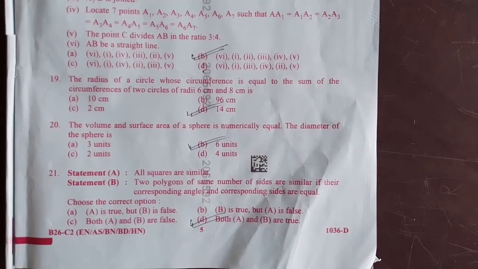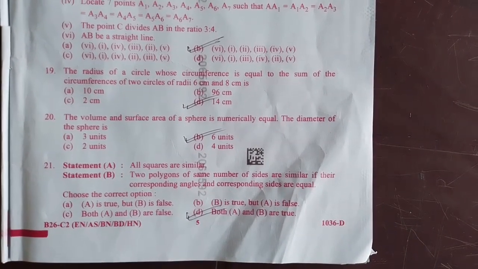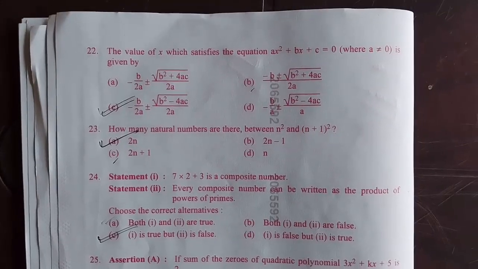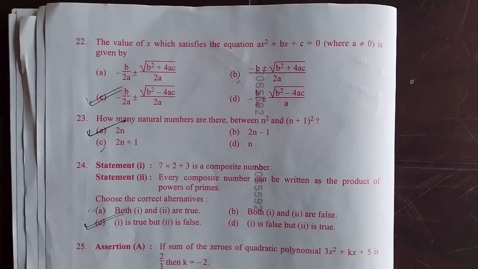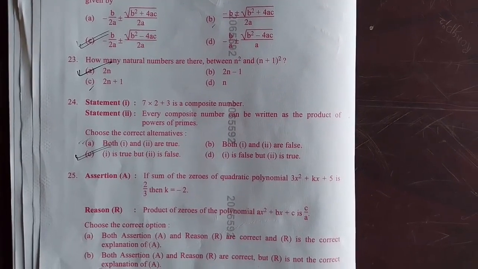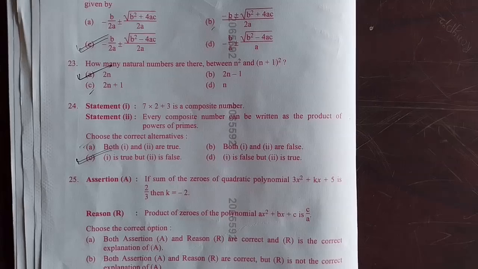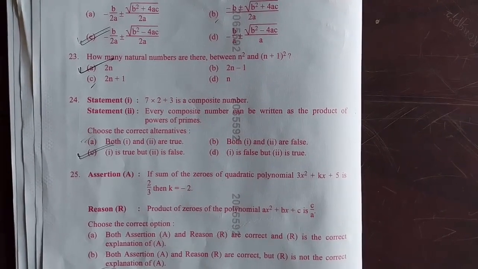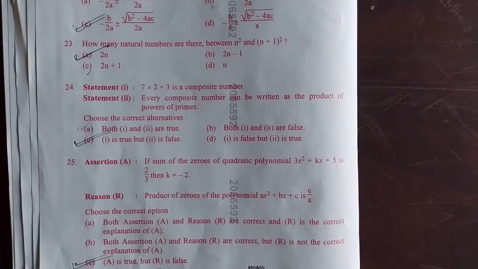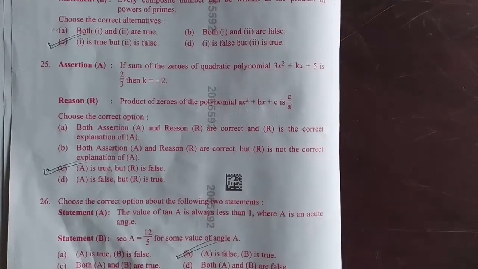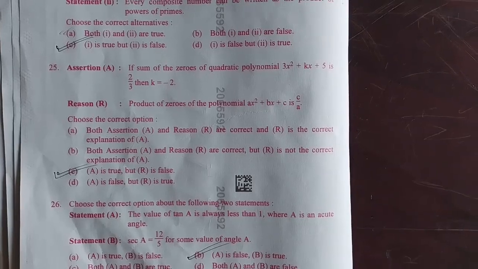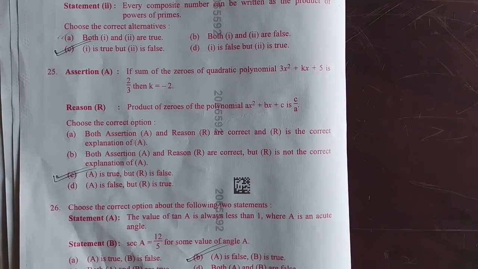Question 21, the right option is D, both A and B are true. Question 22, the right answer is C. Question 23, the right option is A. Question 24, the right option is C. Question 25, the right option is C. A is true but R is false.